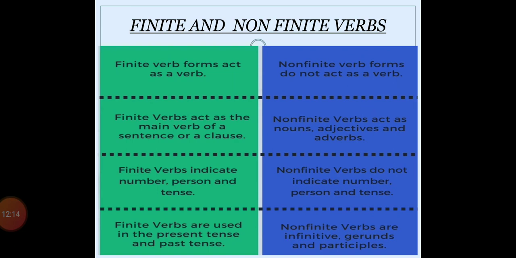Right? So this was the last part of your verb lesson, finite and non-finite verbs, which is really new for you. So listen to the video again and again and try to note down some important points wherever you need. Okay, so till then, listen to the video properly so that we can solve the exercise.